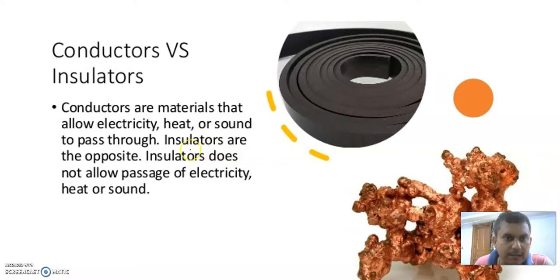Now insulator. Insulators are just opposite to conductors. Conductors are the materials that allow electricity, heat or sound. Insulators do not allow the flow of electricity, flow of current or flow of free electrons. In an insulator there are very few free electrons, and due to that it is very difficult for current to flow from terminal A to terminal B.